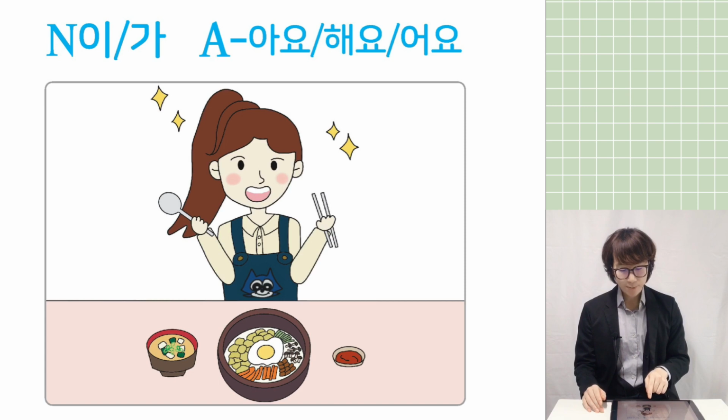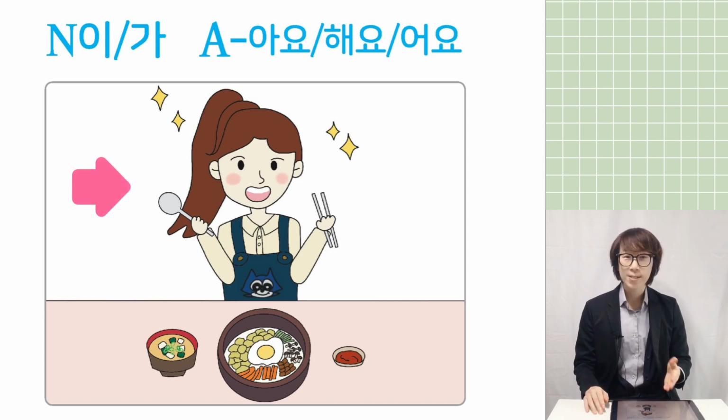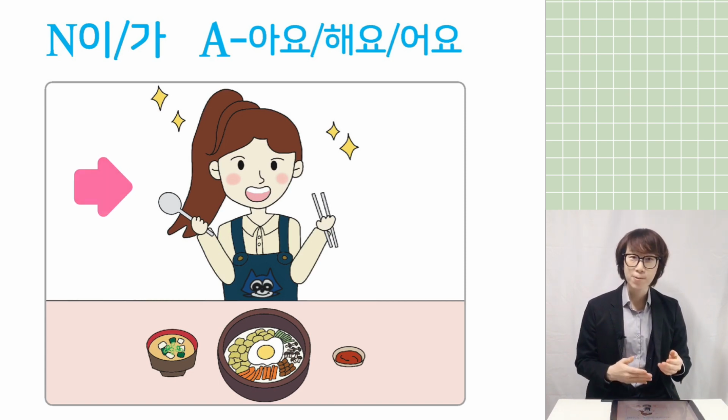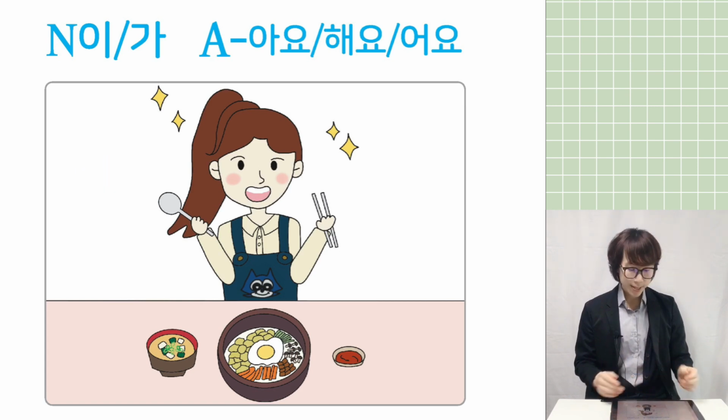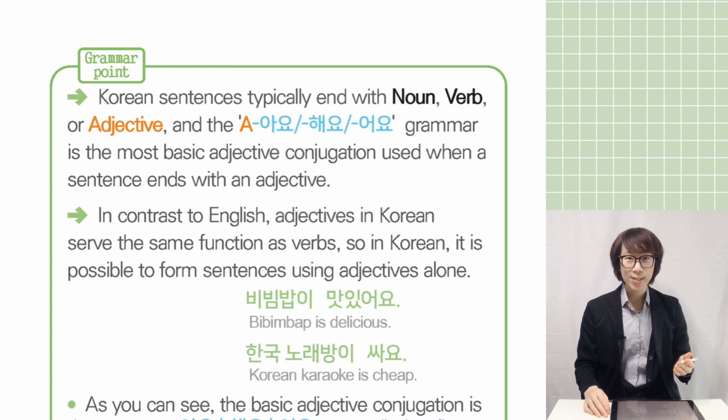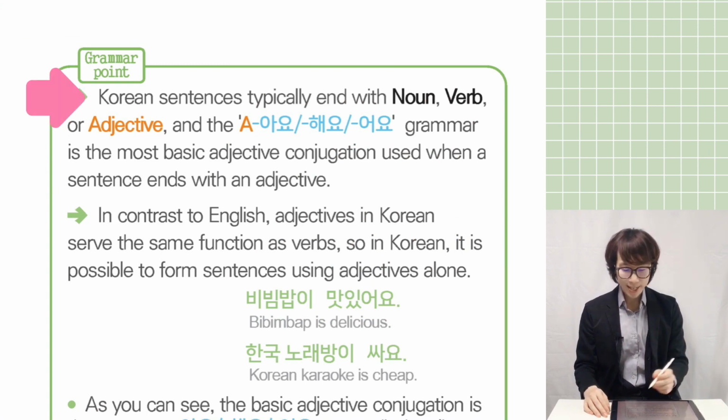Can you see this picture? In this picture, Jimin is going to eat bibimbap. She wants to say something: bibimbap is delicious. Delicious is the adjective, so this time we are going to study about the adjective. So, what is the adjective in Korean? Let's see.